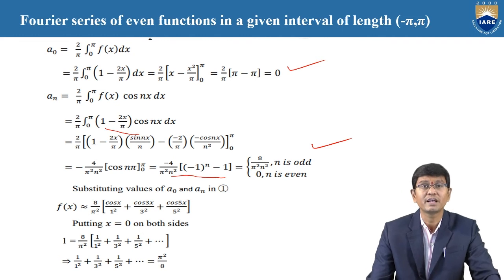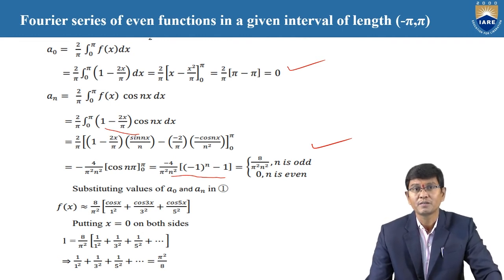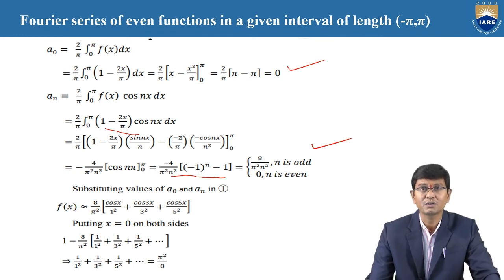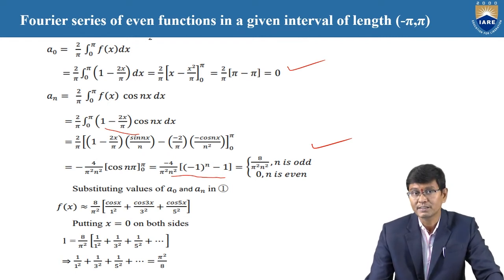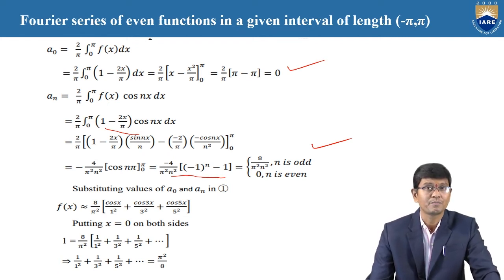Therefore, the conclusion for a naught and also a n from the given required Fourier series is f of x equal to 8 by pi square into cos x by 1 square plus cos 3x by 3 square plus cos 5x by 5 square plus, and so on.